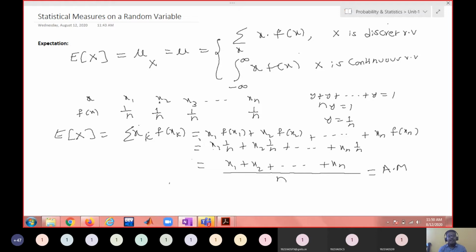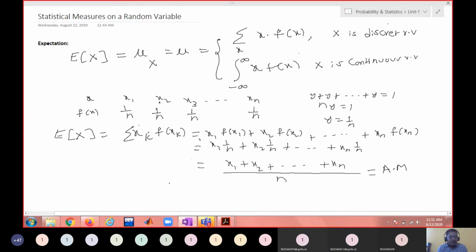Is this clear to all of you? If all probabilities are equal, then expectation gives the arithmetic mean. Expectation means mean; it gives the mean value of the random variable, and this becomes the arithmetic mean if all the probabilities are equal. Here we assumed that f of x is a constant, so that the sum of all probabilities is 1.